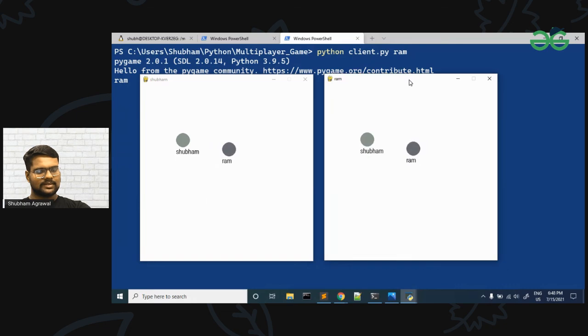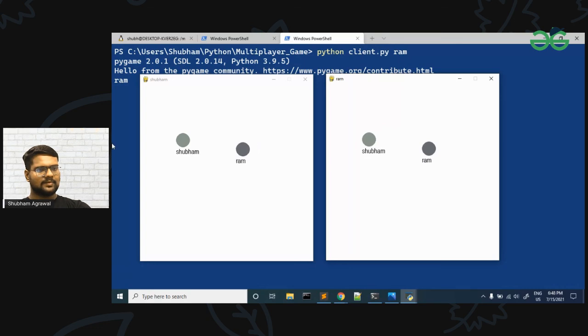Okay, so here we are able to create a multiplayer game, and in this the player can make multiple moves. Okay, and the data is synchronized, it is common, so we can have a character image instead of the circle, and instead of this name we can have the player health or score or something. Okay, and we can make a background. So we have taken a background as white, so we can make it a little bit colorful, and we can make a little multiplayer game with the help of Pygame.